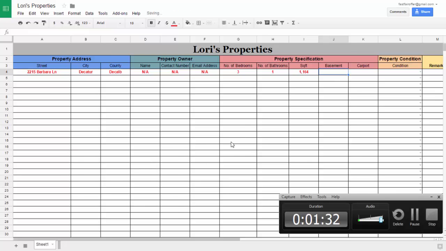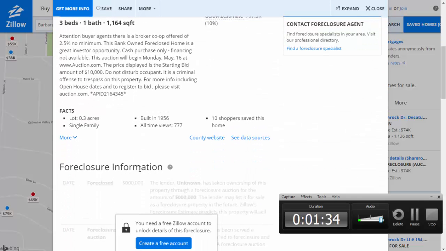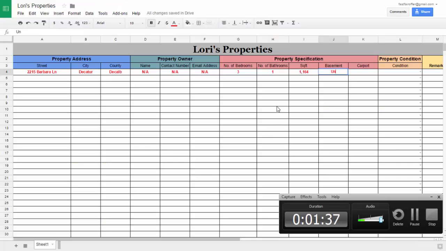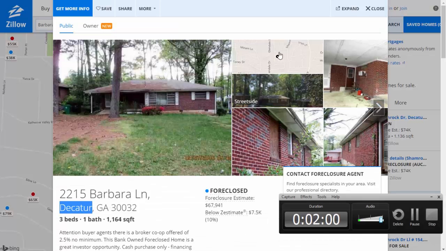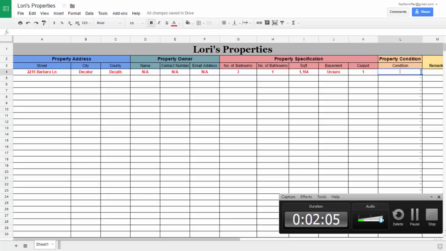1164 square foot. Basement. If you don't know, you can just leave unsure or I don't know. As you can see there, carpet or something. Let's see, 1. And under property condition, you can see a drop down menu here where you can choose if this is distressed, abandoned, good, or average. Judging by the look of this picture, I think this one is abandoned or ugly. And you can leave your remarks at the end of it.